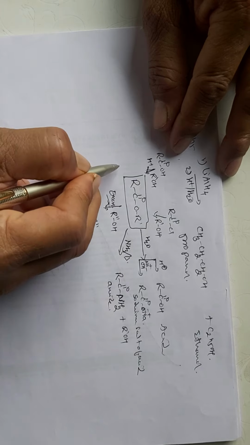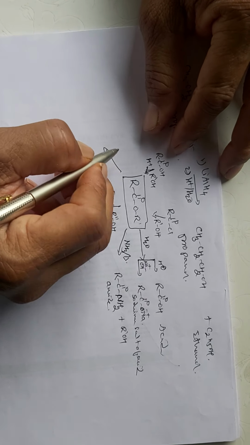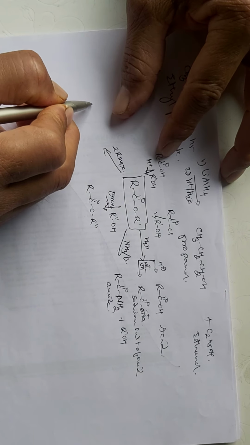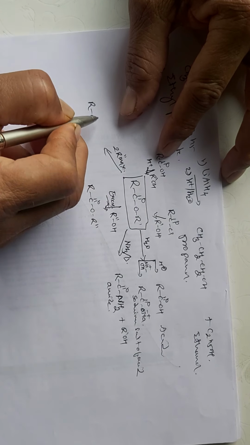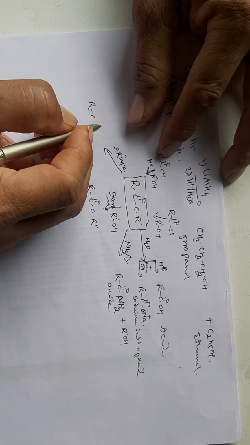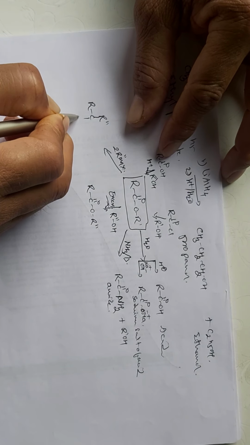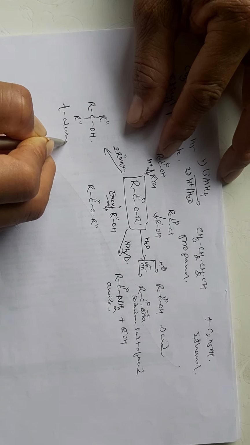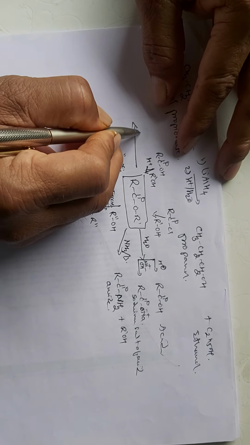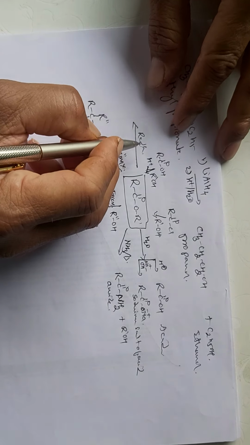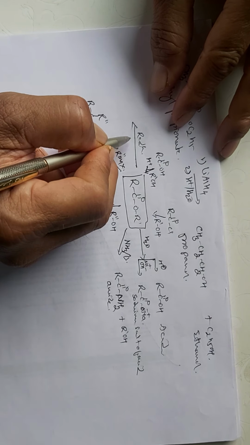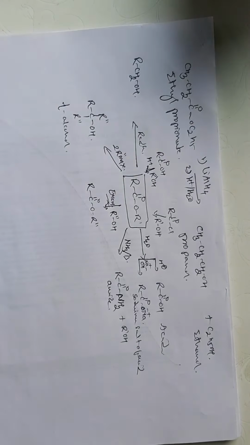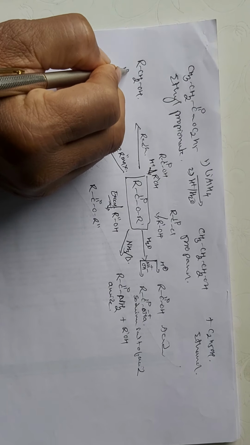Then on reaction of ester with Grignard's reagent, you get the formation of tertiary alcohol, and by reduction, using a reducing agent like lithium aluminum hydride, we are getting the formation of the primary alcohol.